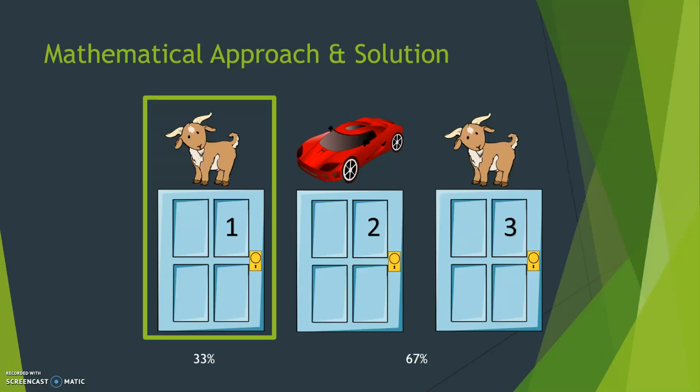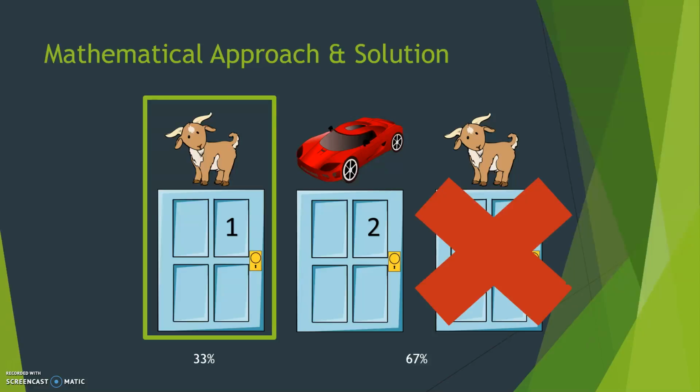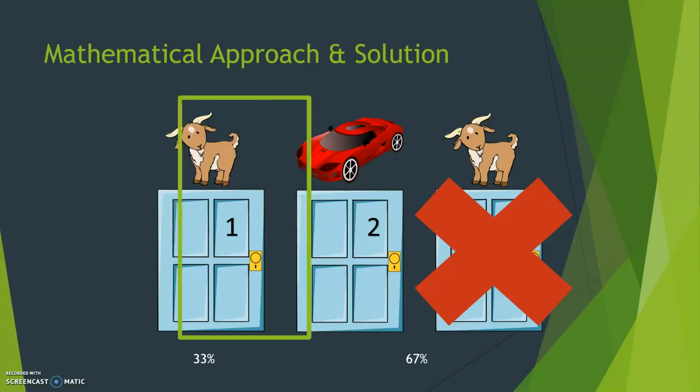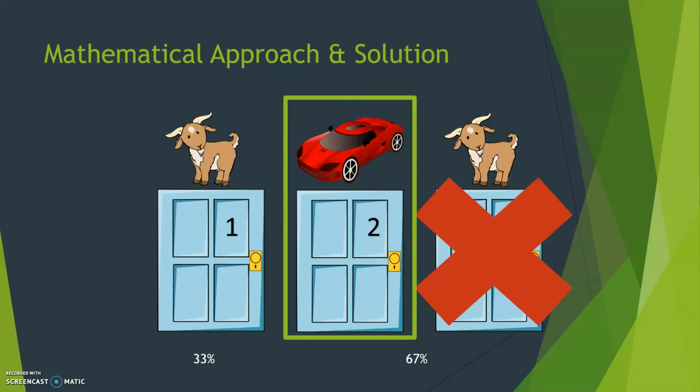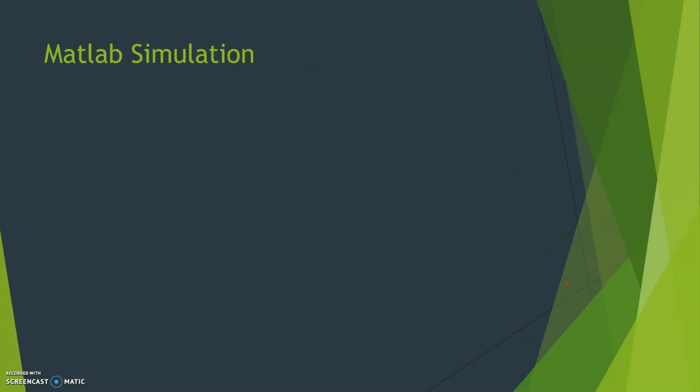So when we have chosen door 1, each door has a 33% chance of being correct. We chose door 1, that still has a 33% chance, but the other 2 doors combined have a 67% chance that one of them is going to be correct. But because the announcer already opened door 3 and showed us that that's not the grand prize, door 2 takes on that 67%. And so our door still only has a 33% chance of being right, so we want to therefore switch doors. That's the mathematical approach, but let's talk about MATLAB really quick.